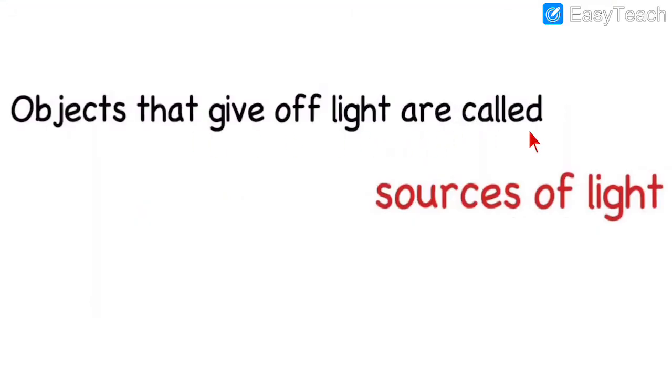Objects that give off light are called sources of light. From where do we get light? Those things are called sources of light. Sources of light means from where do we get light? The objects which give off light, the objects which throw the light, are called sources of light.